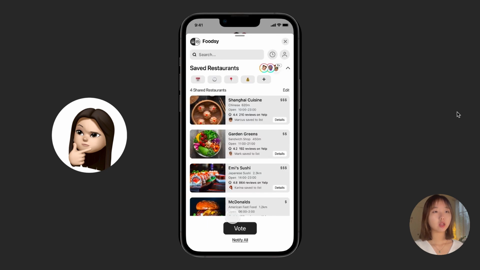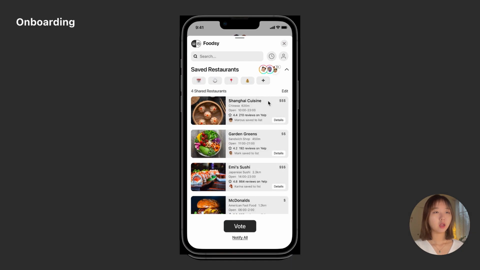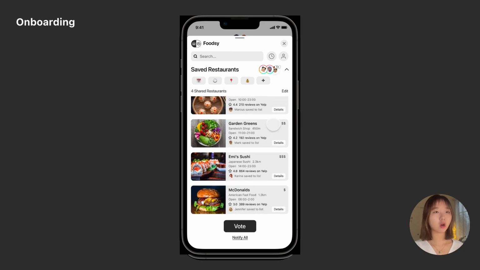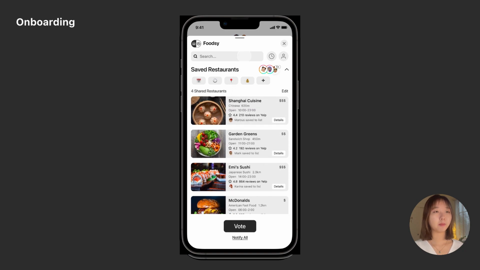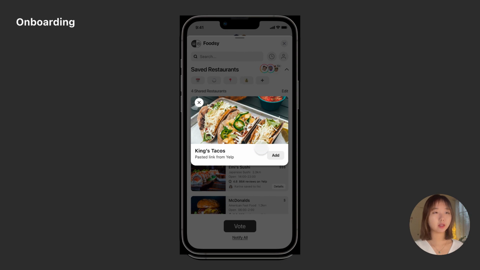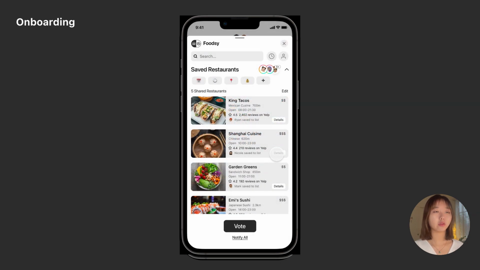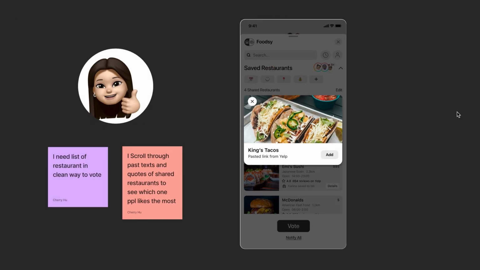view. Here it has the list of restaurants with restaurant title, type of food, opening hours, reviews and comments, and who in the group saved it to the list. In scrolling down, she's able to see more of the restaurant contents, and by clicking search, it automatically detects that she has a saved link from Yelp, and the link can be easily pasted and it will be added into the shared restaurant list. This becomes very convenient as she now has a clean way to vote.